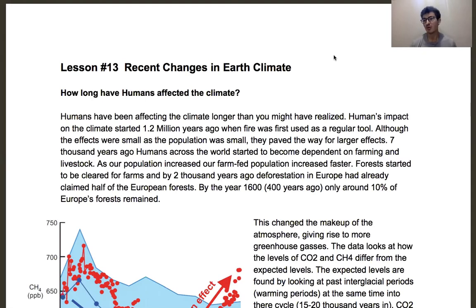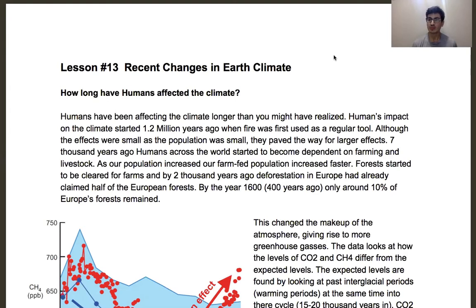And then if we jump forward to 7,000 years ago, in that period of time we only really had fire to affect the climate. But around 7,000 years ago, we started to depend on farming and agriculture, along with livestock, to survive. So we started to control the way the land looked by farming on it. We started to control how animals moved by having livestock. And this had impact on the climate as well.